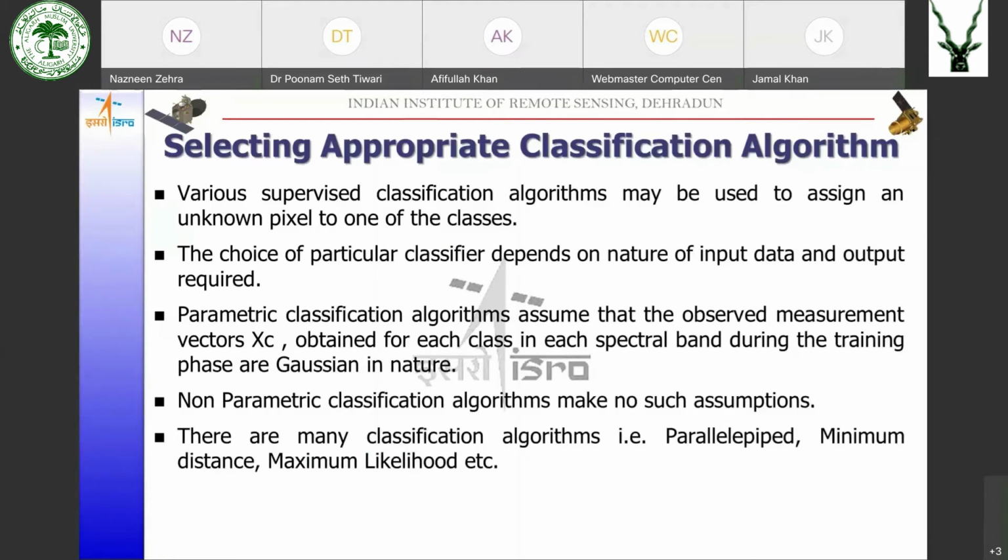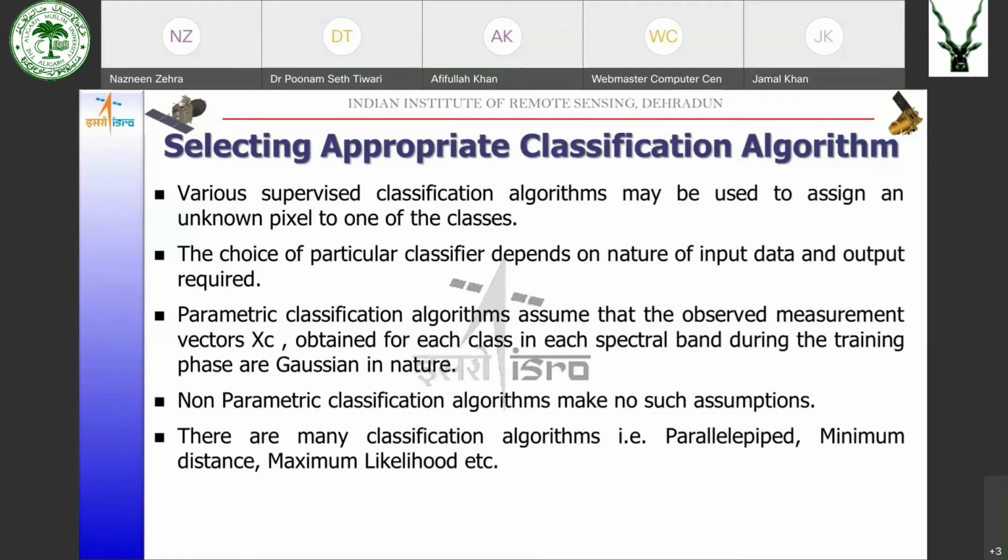Now, which classification algorithm we are going to use depends on the nature of input data and the nature of the output which we require. There are basically two types of algorithms. One are parametric algorithms, the other one are non-parametric algorithms.